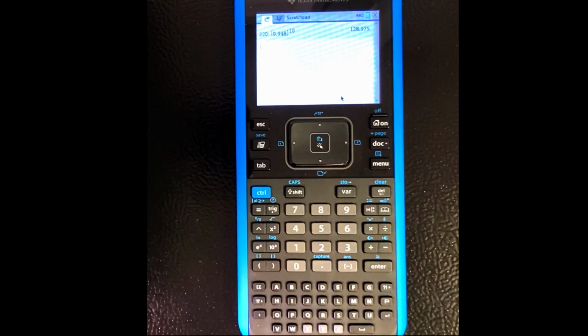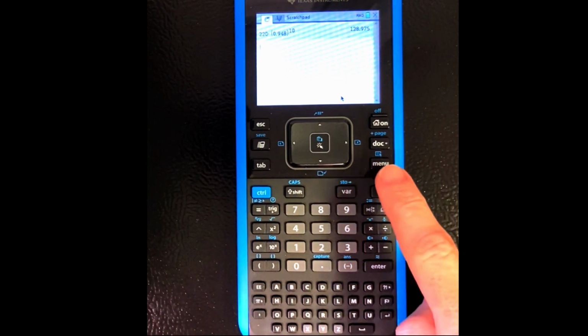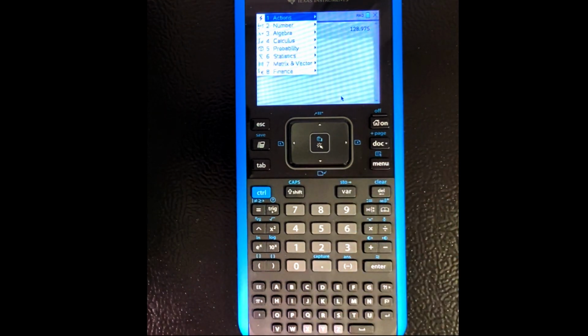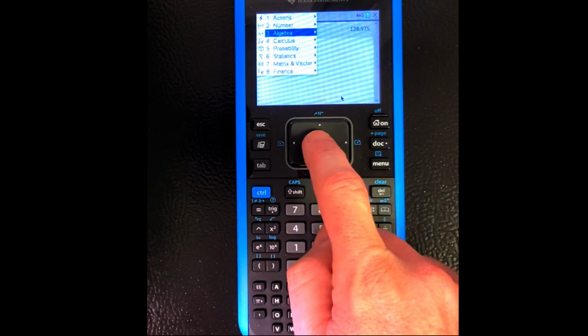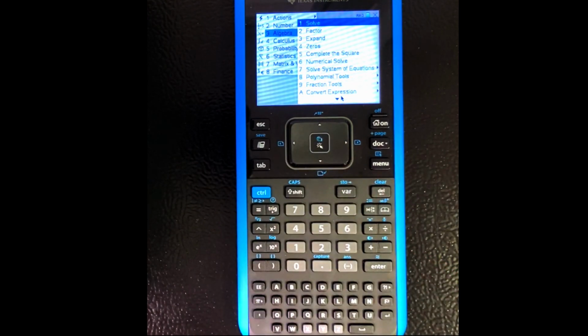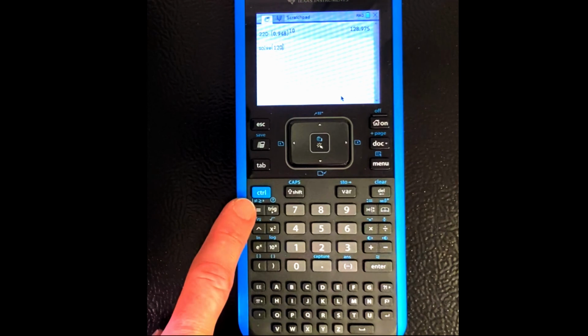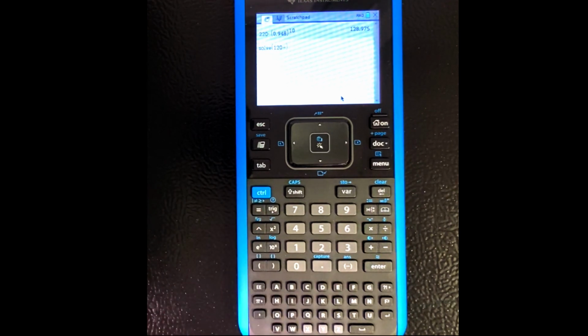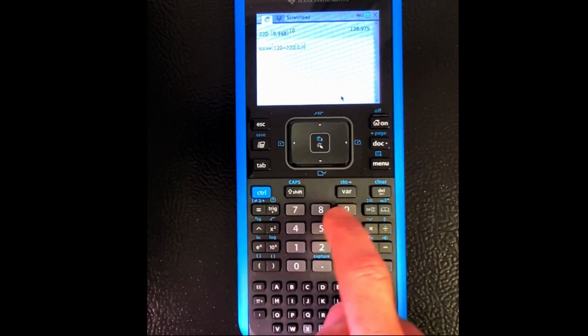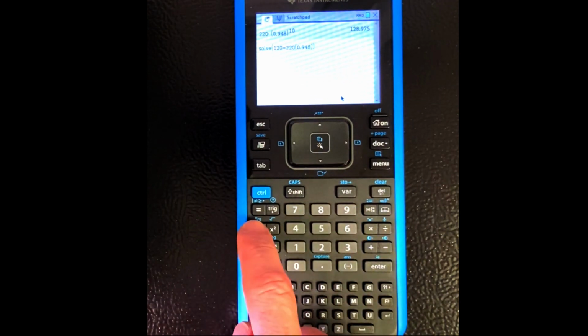So on the calculator, all the cool stuff is under menu. Solving is algebra, not calculus. So hit algebra, and then your choices are all right there. We're going to pick solve, the very first one. Okay. Now in the parentheses, you're going to do 120. There's an equals button right there on the side next to the control button. So we're going to say equals, and then we're going to type 220 parentheses 0.948 caret to the x power.